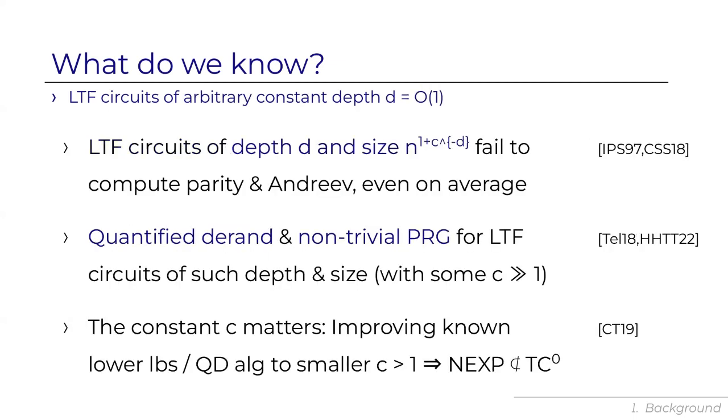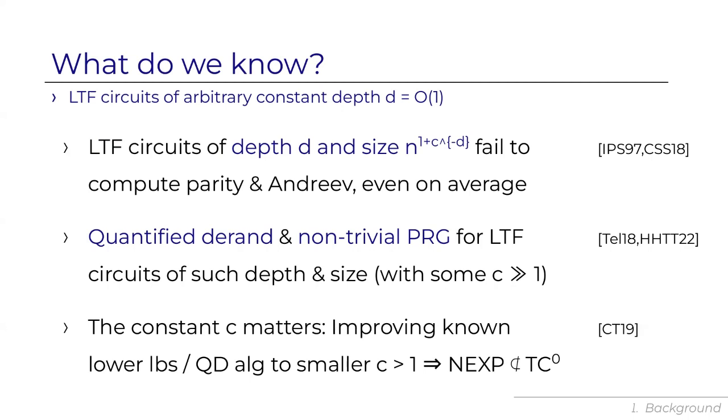So what do we know when the depth d is an arbitrarily large constant? Since the late 90s, we've known, it was proved by Impagliazzo, Paturi, and Saks, that such circuits of superlinear size fail to compute certain functions, the parity function or Andreev's function. And recently, Chen, Santhanam, and Srinivasan showed that this lower bound even holds on average over the uniform distribution. And specifically, these are circuits of size n to the 1 plus a tiny constant that decays exponentially with the depth. So it's c to the minus d, where d is the depth.